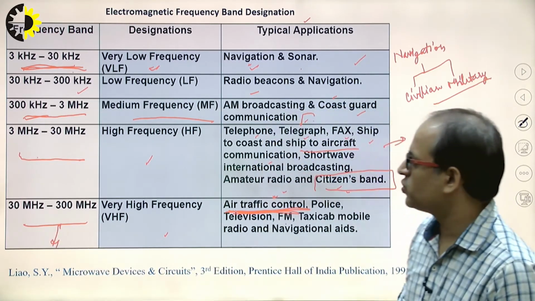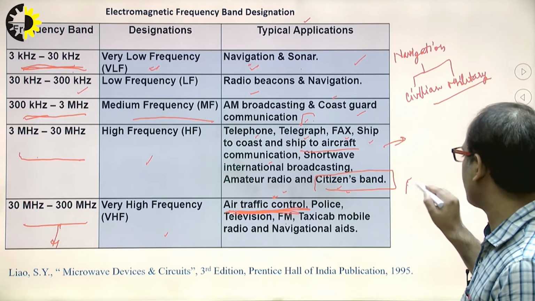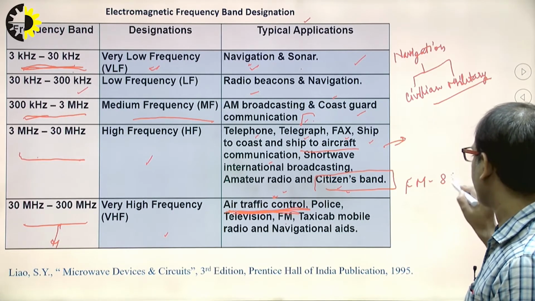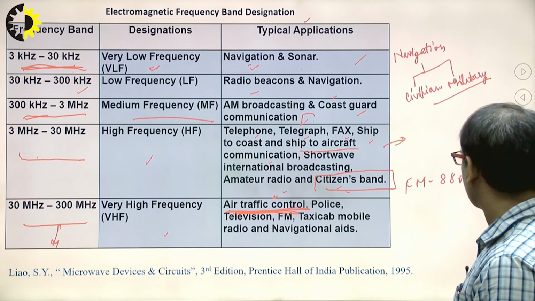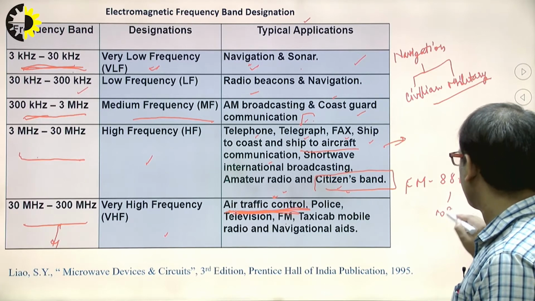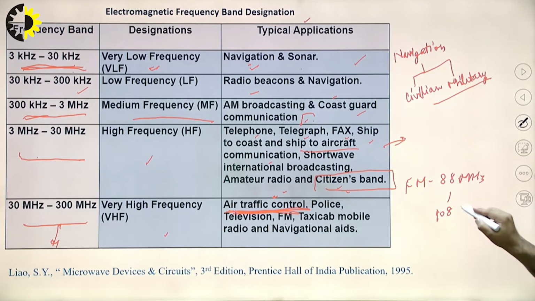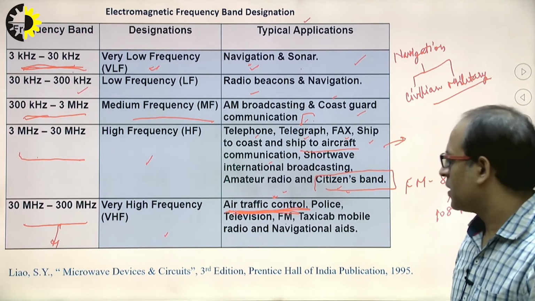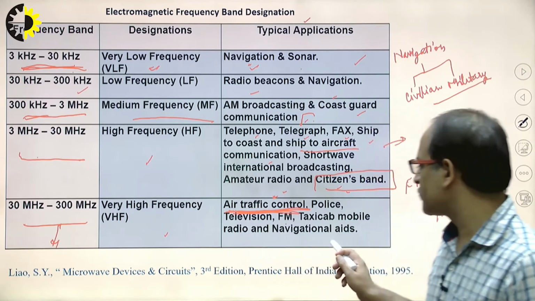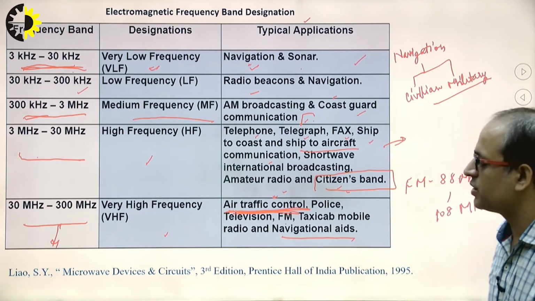Clear? As you know, FM ranges from 88 megahertz to 108 megahertz. Clear? Now this can also be used for navigational aids.